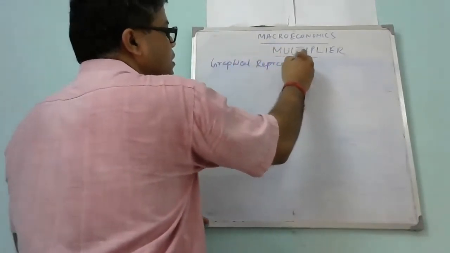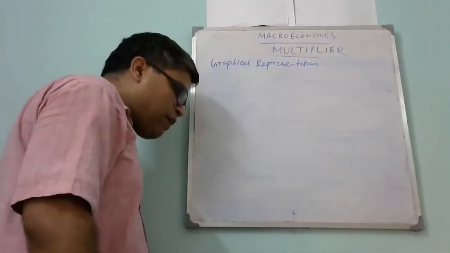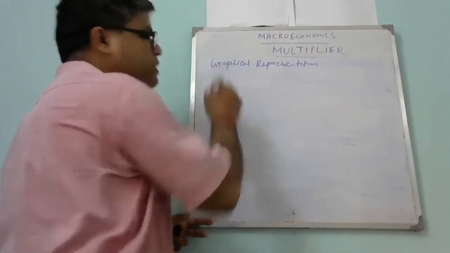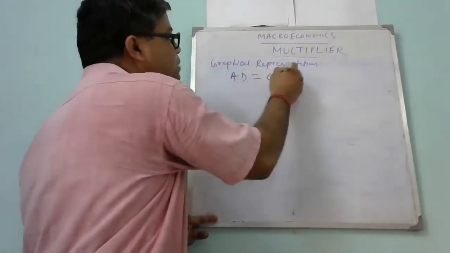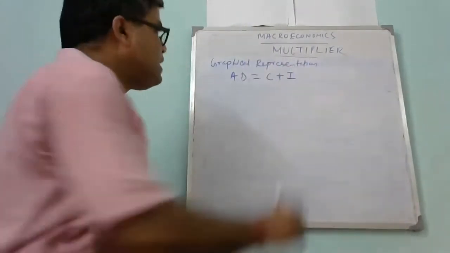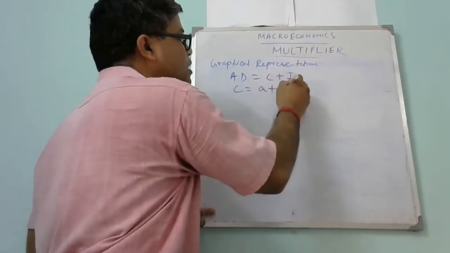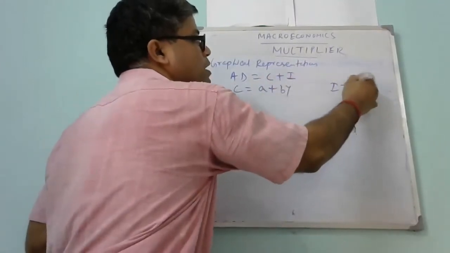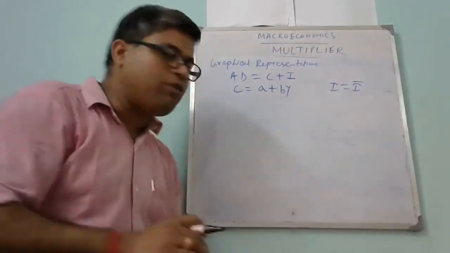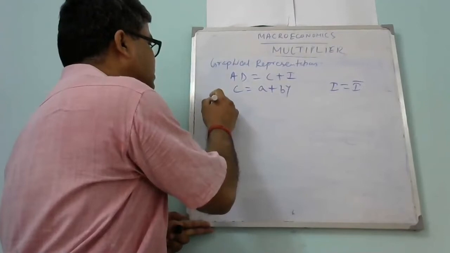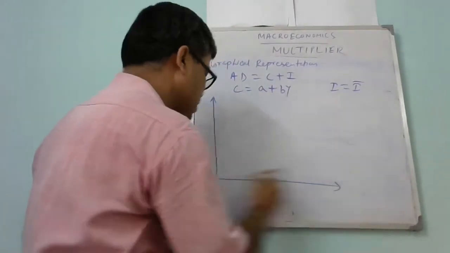Okay. So graphically, first we need to draw the AD curve. AD is nothing but C plus I. You know that C equals A plus bY, and I equals I bar. In my last videos I have already described that the AD curve looks like this.